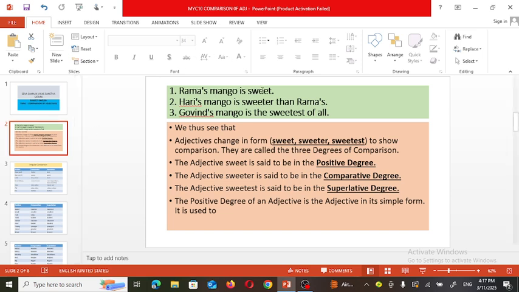Ram's mango is sweet. Ram's mango is sweet. So it is just a simple sentence, and no comparison is made anywhere in this sentence. But when I say Harish's mango is sweeter than Ram's, it indicates that a comparison is made.